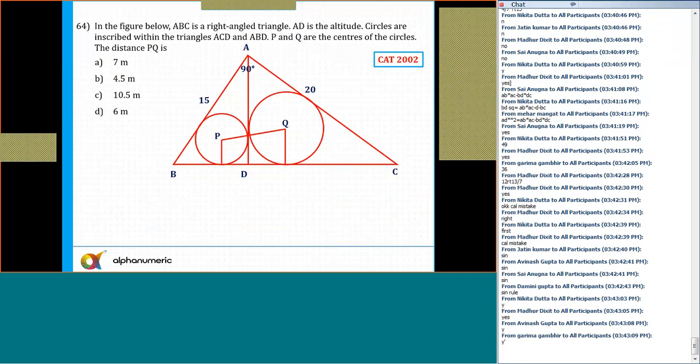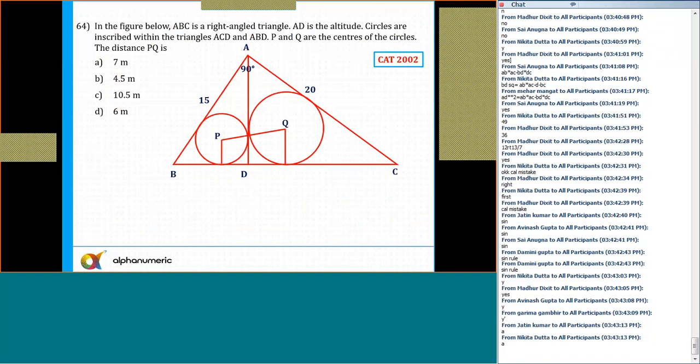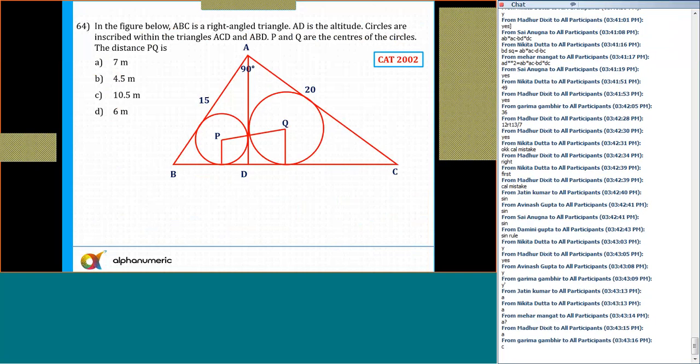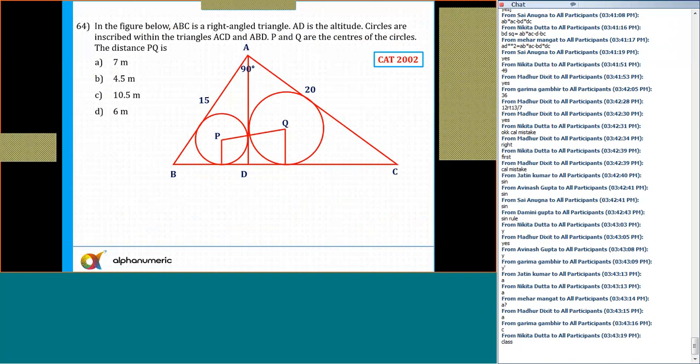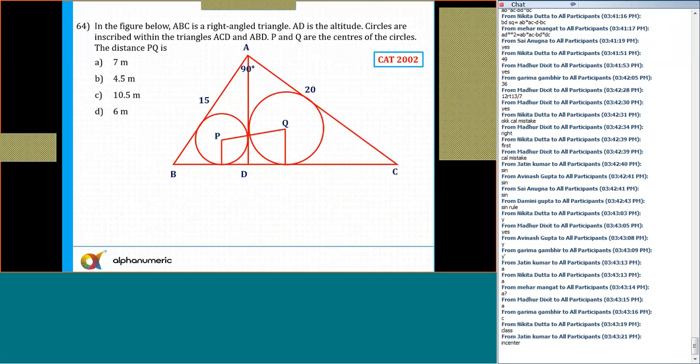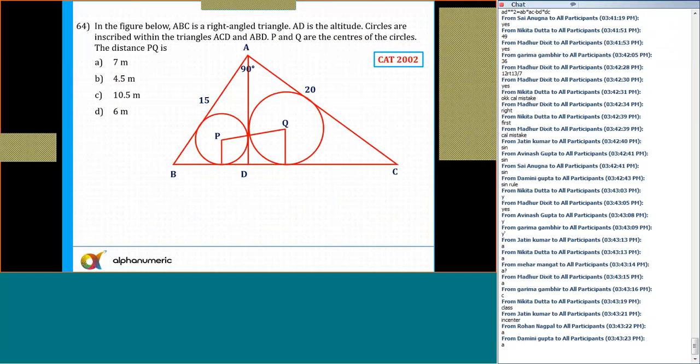Okay. What is the answer for this? A very interesting question. Option A, yes. Okay, okay. All of you are getting option A. The distance PQ is equal to option A, 7 meter. Are you sure?